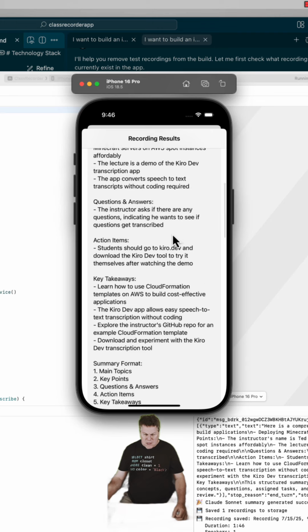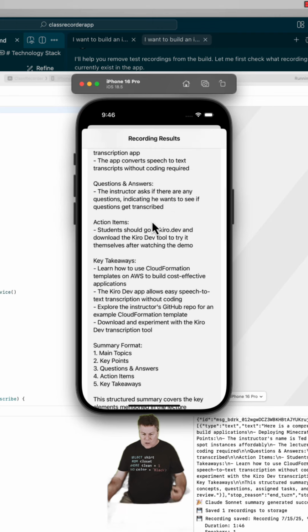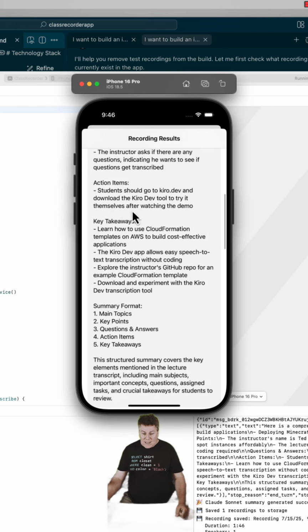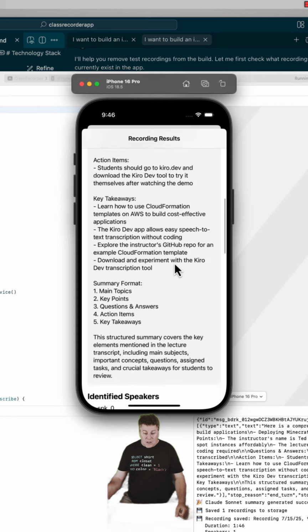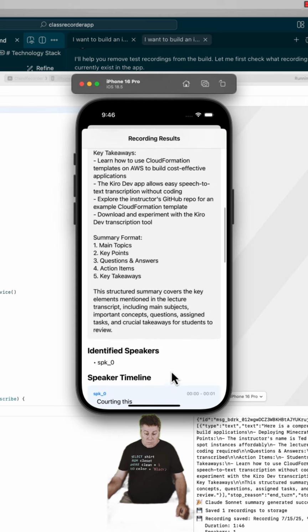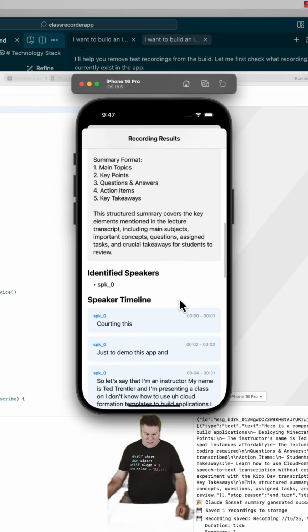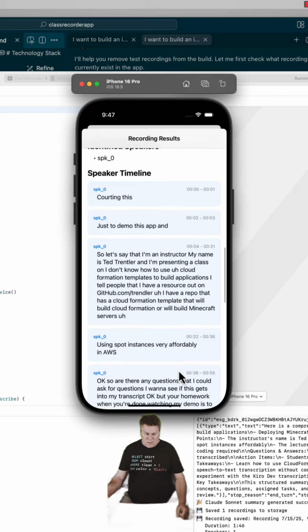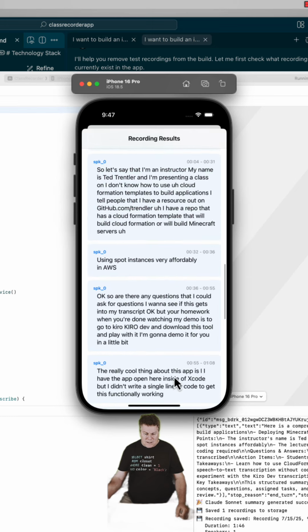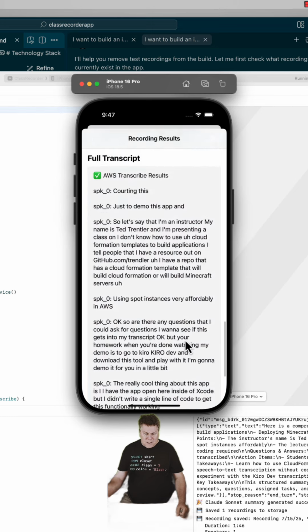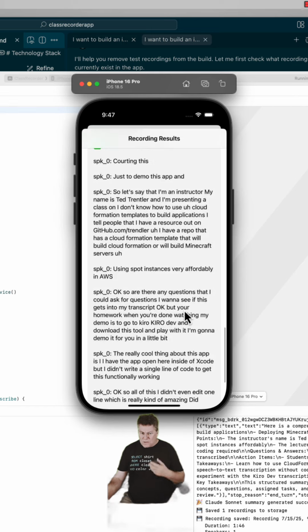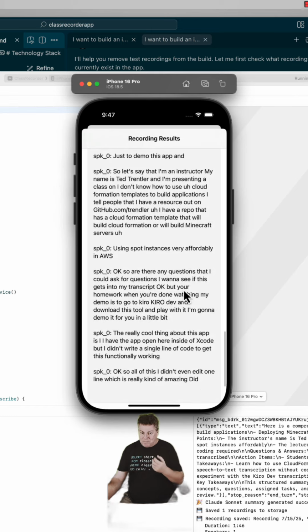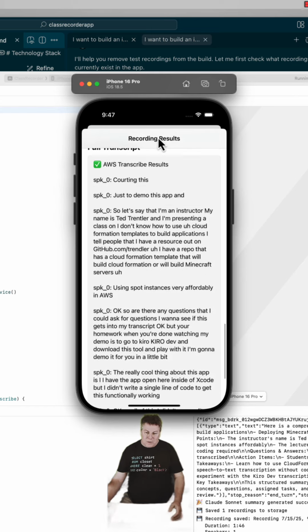Okay, cool. Yeah, maybe there are a couple changes here. I asked for questions. There were none. I gave some homework. Here's an action item, and then here are key takeaways. Pretty cool. Well, Ted, I want the entire spoken timeline. So here's by speaker identified in the timeline. Then here's the full transcript. So if there are other speakers, it will identify them and show them in here. I think this is pretty cool.